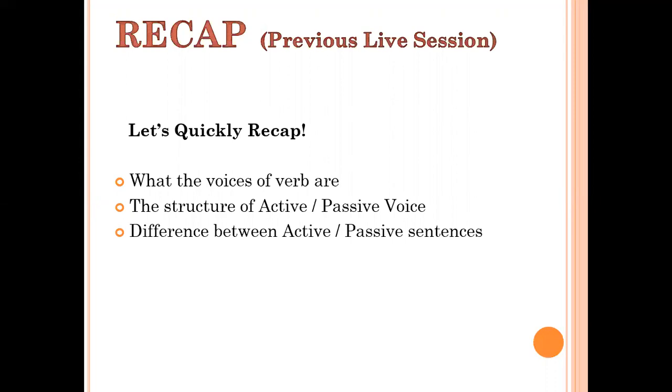If the subject is the doer, it's an active voice. And if the subject is the receiver of the action, it's a passive voice. So in this session, we are going to discuss in detail active and passive voice, its structure and the difference between them.